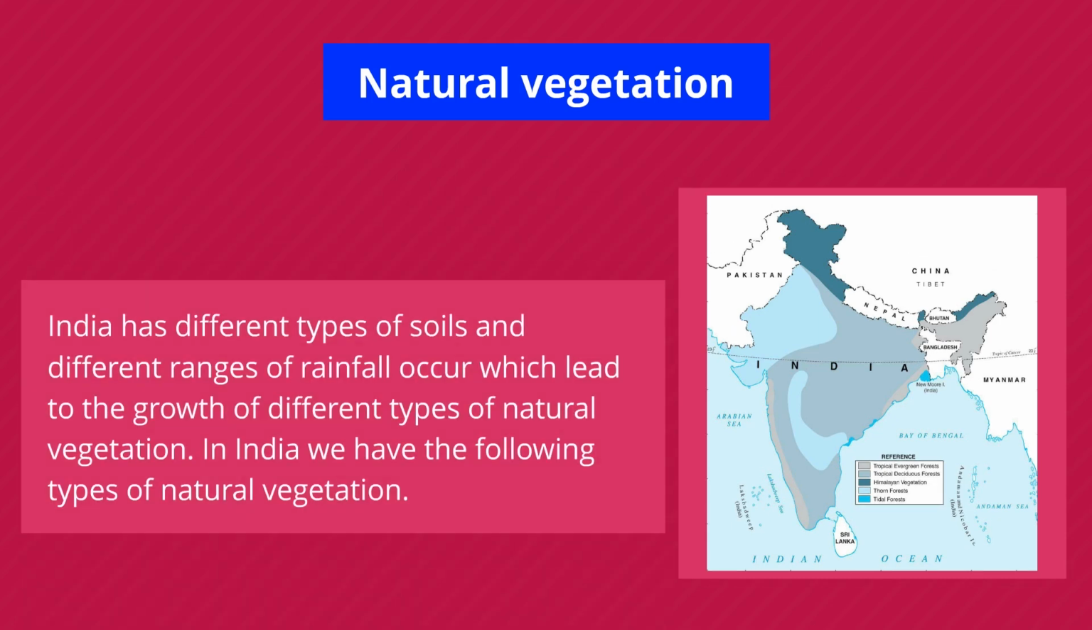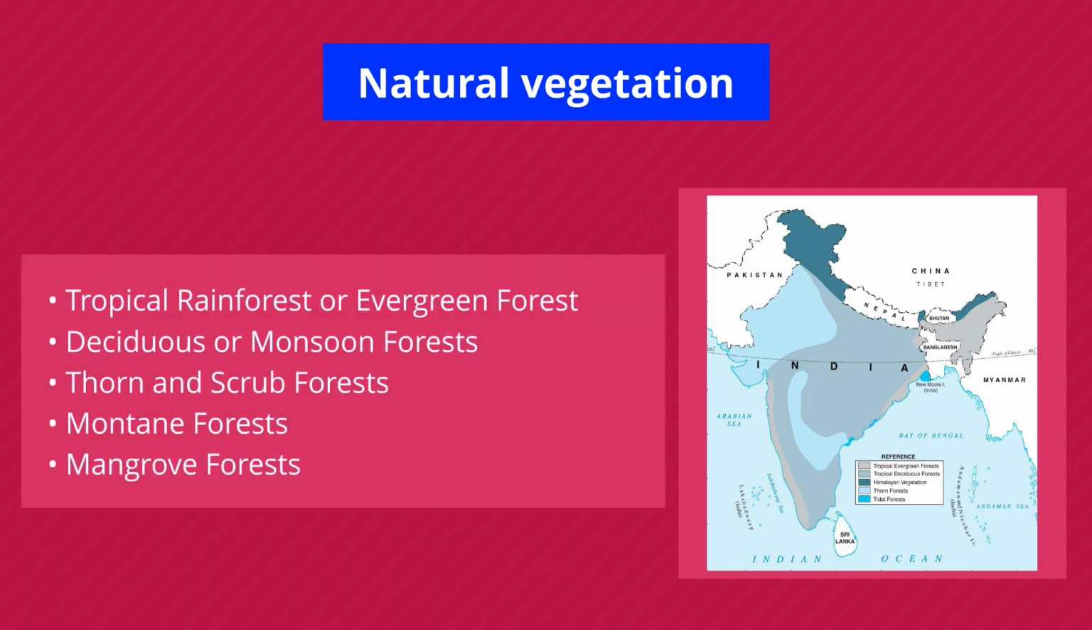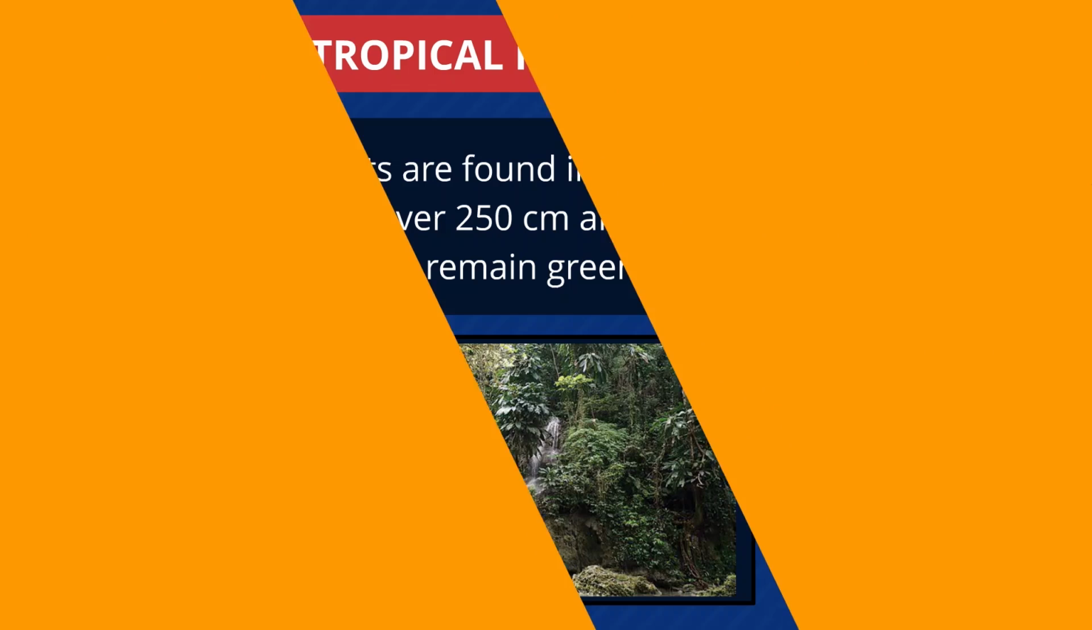India has different types of soils and different ranges of rainfall occur, which lead to the growth of different types of natural vegetation. In India, we have the following types of natural vegetation: tropical rainforest or evergreen forest, deciduous or monsoon forests, thorn and scrub forests, montane forests, mangrove forests.